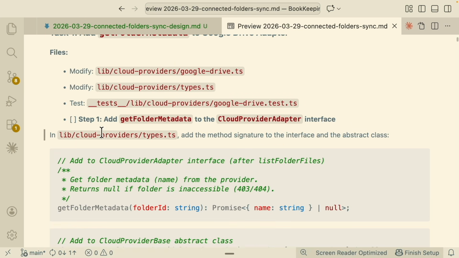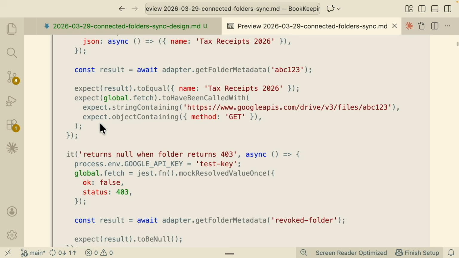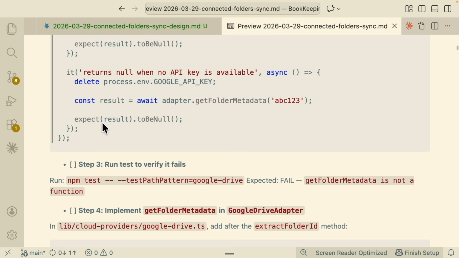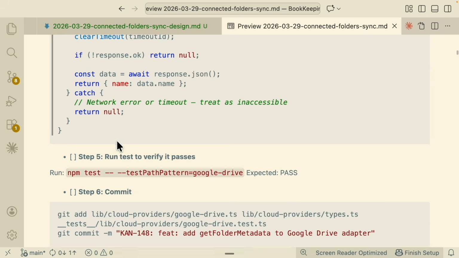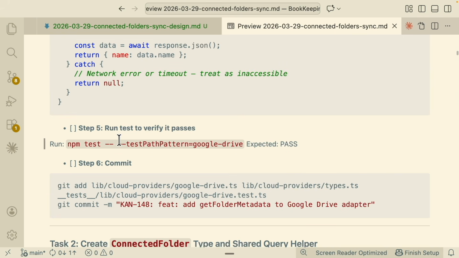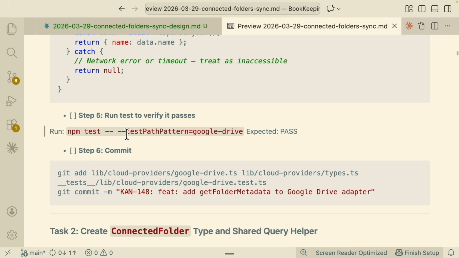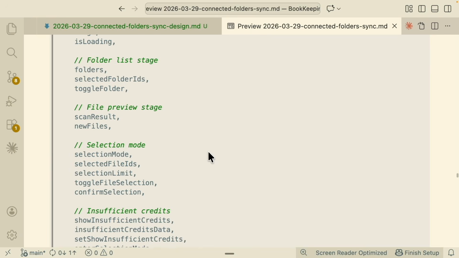And you can see that for each task here, we're breaking down to different steps. And for each step here, we have a checkbox on exactly what to do, right? So you can see we can review this before we execute this. So it's going to run the test to verify it fails. The expectation here is basically to have it fail, and then we're going to implement it. Then we're going to have it run the test here to verify that it passes, right? So we're going to do the testing first before we do the implementation. And you can see here that after it has done the test, it's also going to commit the changes as we go. So you can see that we can review this further for all the steps that we have here.